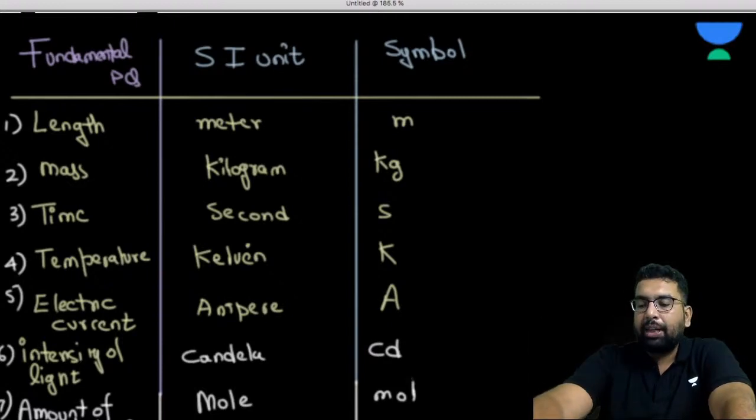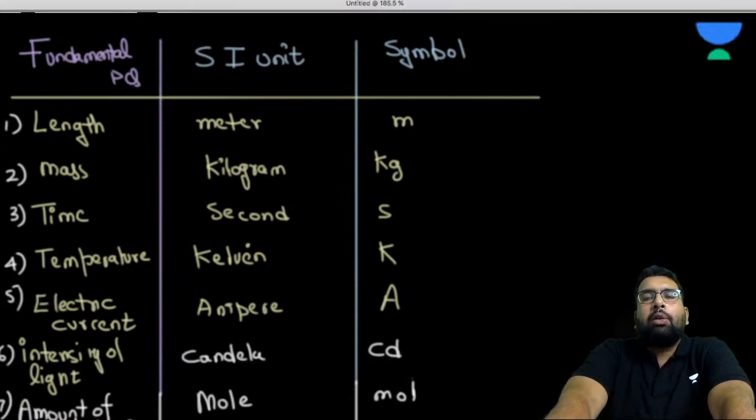Because the way I'm teaching, I'm thinking that all of you are novice, like you don't know anything in physics. So this is the way I'm going to teach you, and later on we'll speed it up. Now from these fundamental units or fundamental quantities, we can come up with any derived physical quantity.